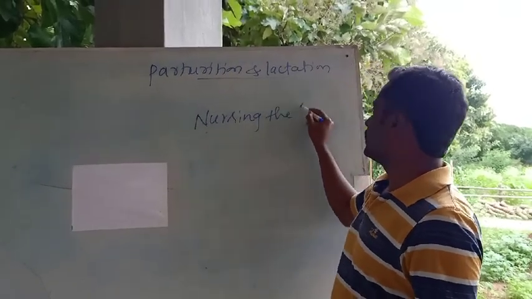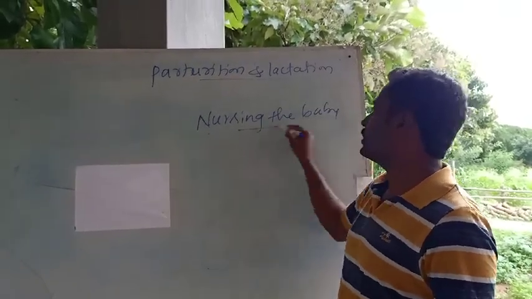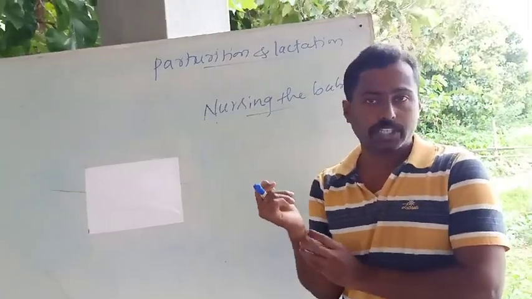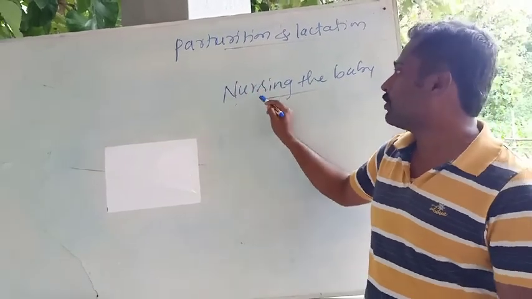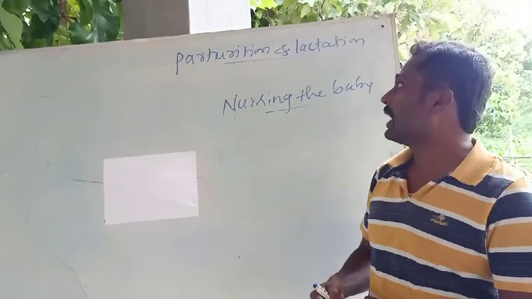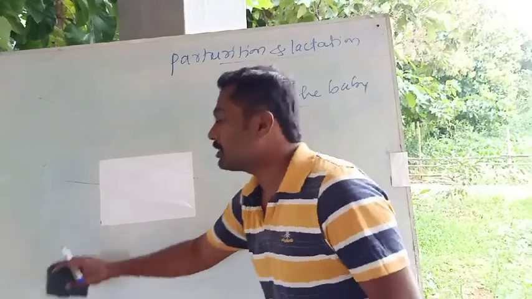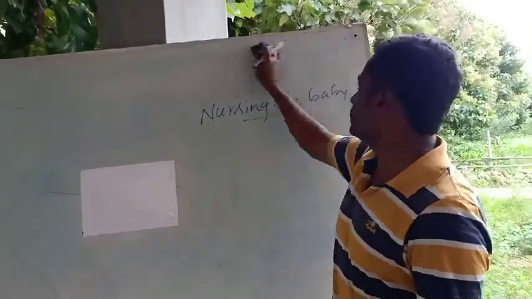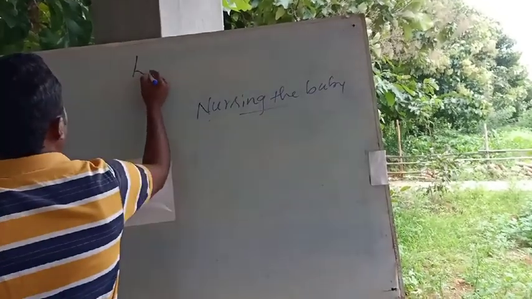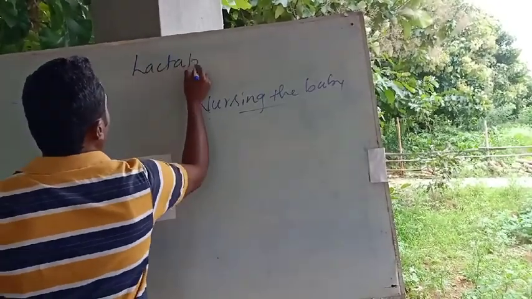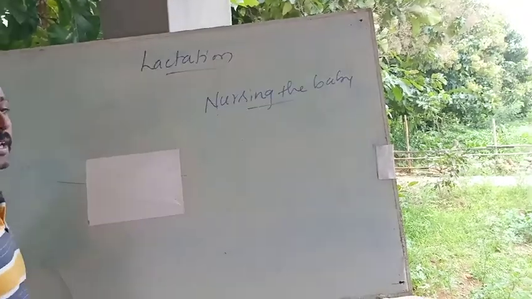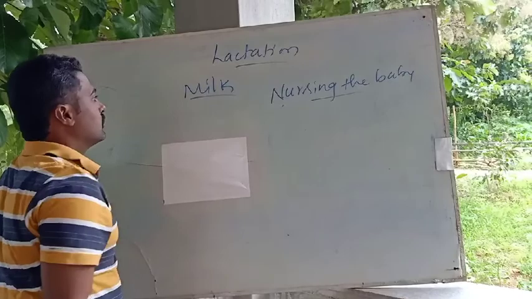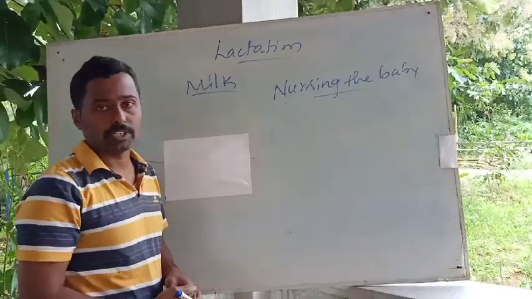You know that mammals are provided with mammary glands, especially the females, where the mammary gland is functional. Mainly it is responsible for nursing the baby. So lactation is nothing but synthesis and secretion of the milk by the mammary gland. That is what we call lactation. The milk is ejected by the mammary gland, and that takes place after the parturition.